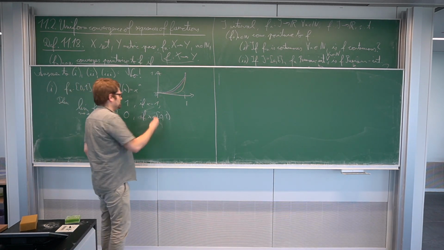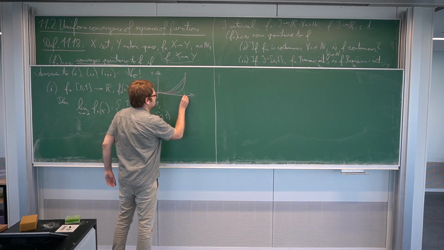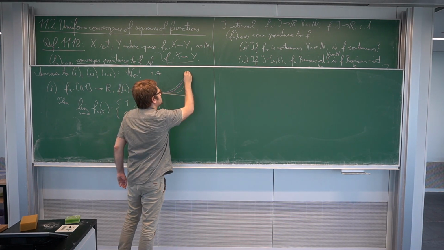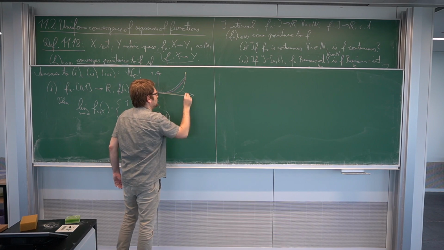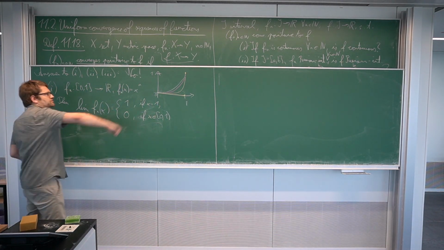If we denote this limit function, it would be constant equal to 0 here, and here we would have a point, with a gap, and obviously this is definitely not continuous because there is a jump at 1.